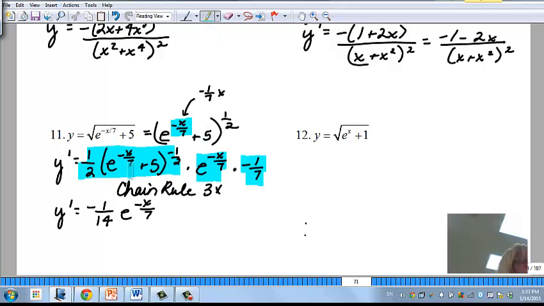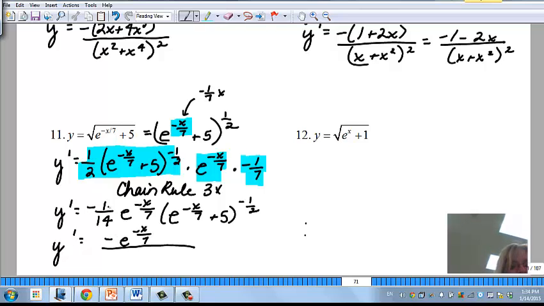And then I can either write that underneath, or I can write it afterwards. So let's write it afterwards first. So I have e to the negative x over 7 plus 5 to the negative 1/2. Another way you can see this written would look like this, okay? This would stay in the numerator, e to the negative x over 7. The denominator, I'll have a negative here, the 14, because of 1 over 14, so the 14's down here. And then this is the radical, e to the negative x over 7 plus 5. So you could see it that way also.